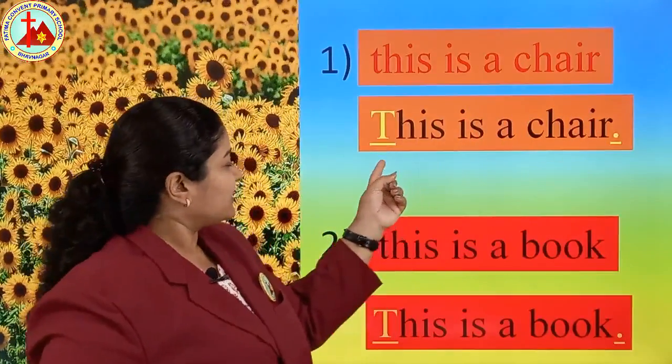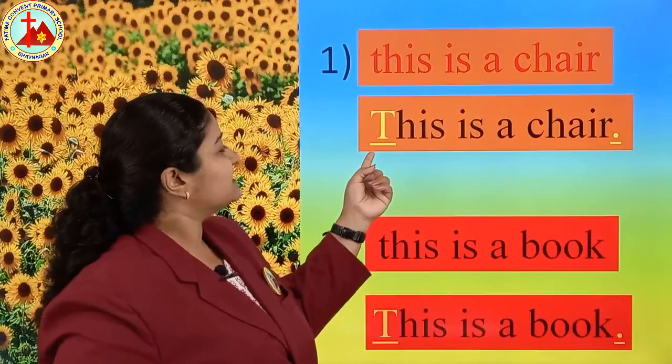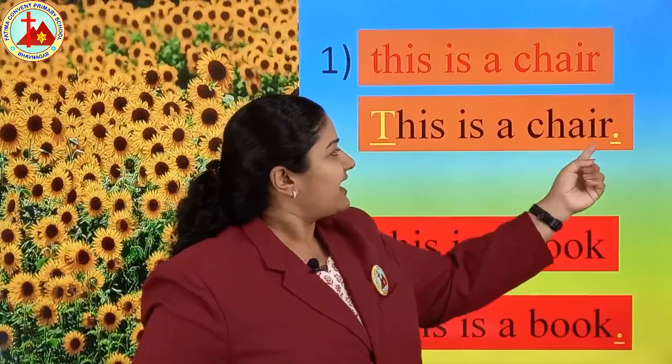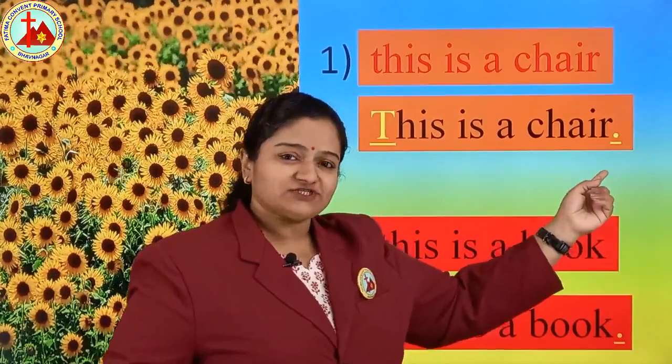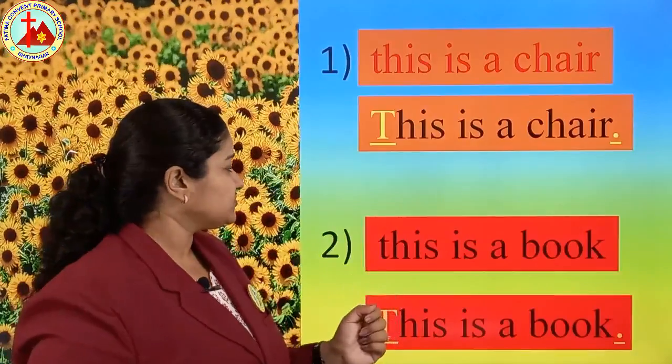But now I correct it and write again here. See, the first letter T is capital. This is a chair, and at the end I put a full stop. So this sentence is correct. Yes. Next one is